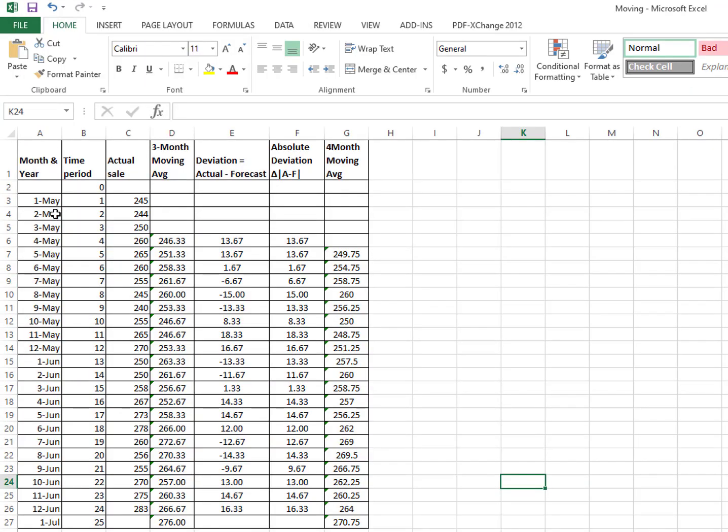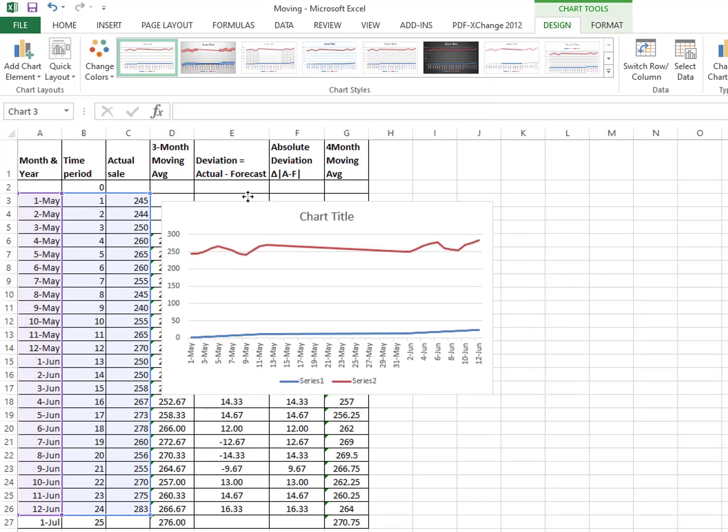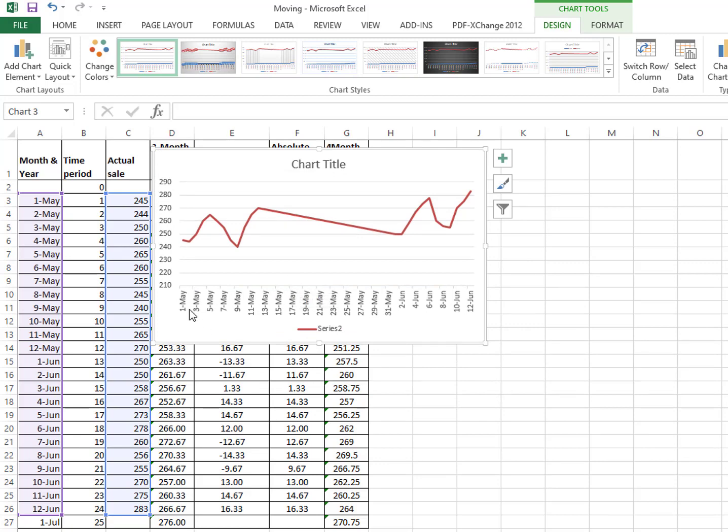Now in this example, you can see that we have data from 1st May to 1st July. This is the time period which starts from 0, 1, 2 to 25 days. So we have 25 days of data, and this is our actual sale. For example, on 1st May the sale was 245, 244, 250. The most important thing is that you need to sketch the data. Okay, we select this actual sale. We will remove this time period because it will create a problem for us. So we will sketch this. This is my actual data.